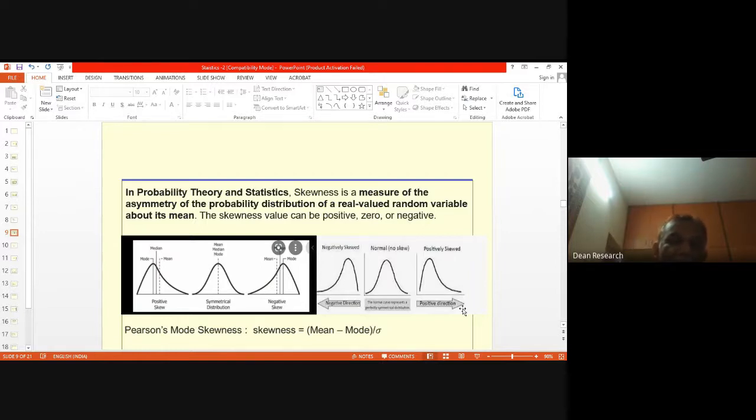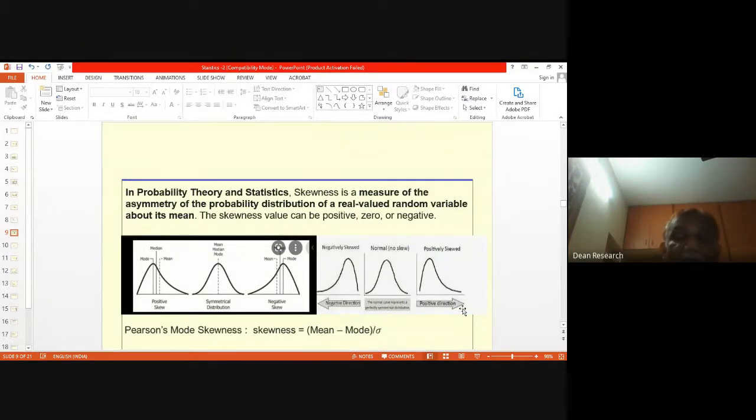Just see the curve on the left side now. Here the middle one, which is a symmetrical distribution, has mean, median and mode being the same. Now if you go to the left, you find positive skew, where mode is more than median and median is more than mean.